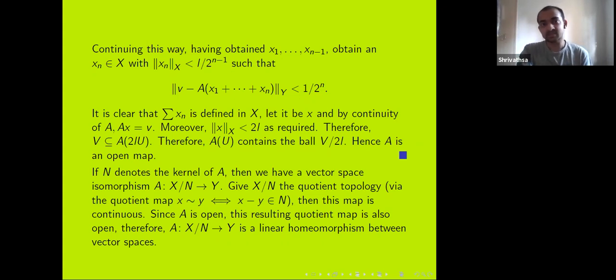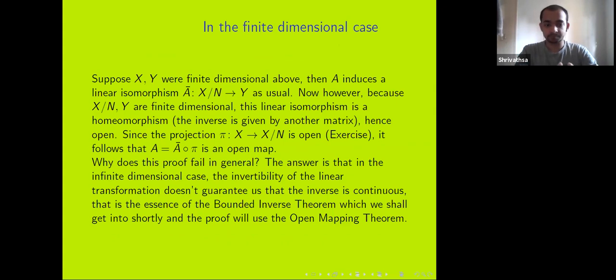So now an interesting thing is what happens in the finite dimensional case. In the finite dimensional case, we don't really need the Baire category theorem. So suppose X and Y are finite dimensional. So for example, Rn or Cn with the usual metrics, those are actually complete, those are actually Banach spaces themselves, but we don't need that property. Now, again, when we have a linear surjection, we have this induced morphism from X mod N to Y, which is going to be a linear isomorphism.